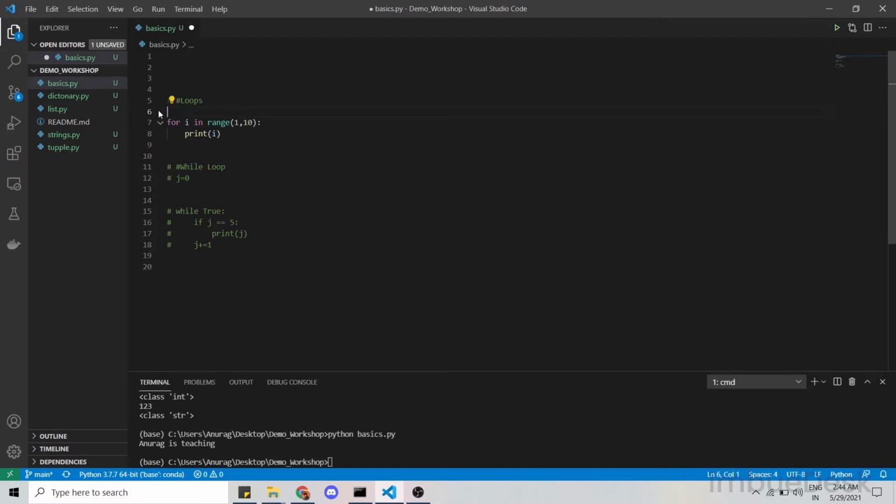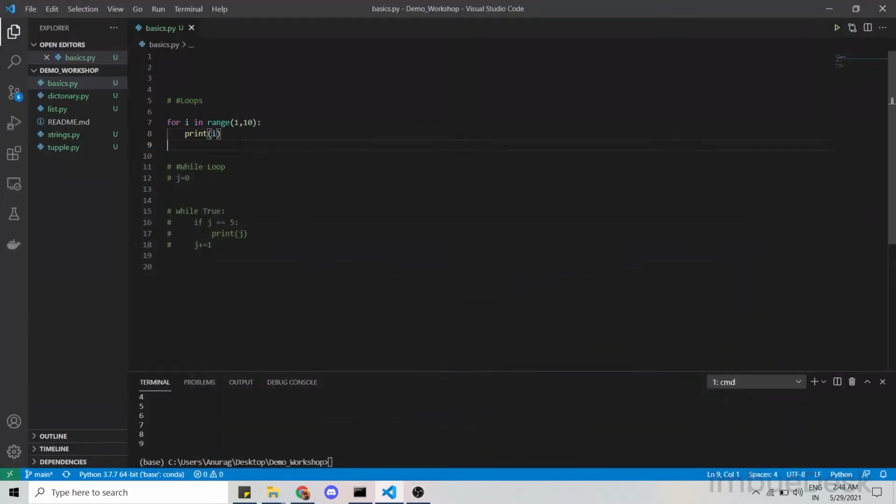So let's remove it. For i in range creates a range of values like 1, 2, 3, and we are printing i. We are iterating, saving each value in i and printing it. Let me save it and run our Python basics again. As we can see, we get 1 2 3 4 5 6 7.